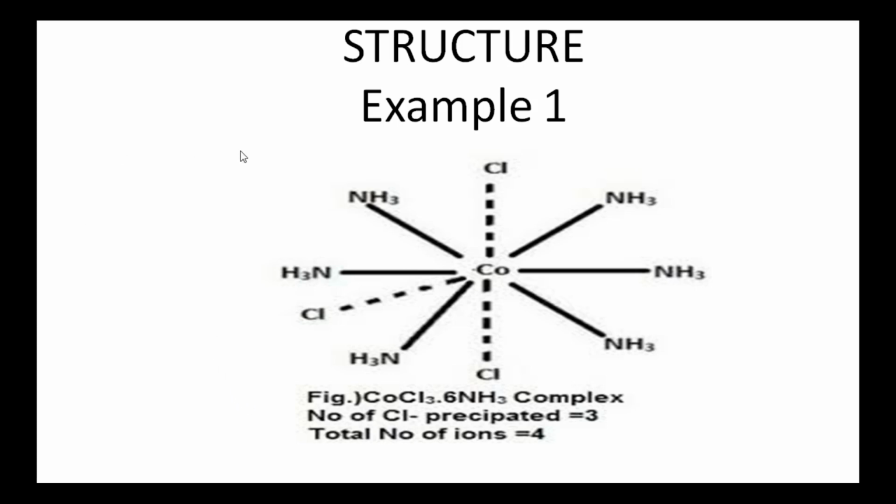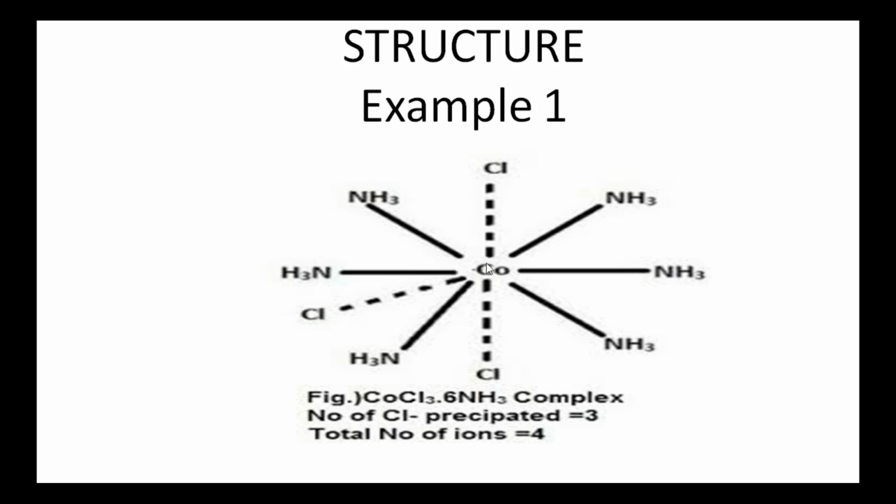Next, I am explaining the structure by taking different examples. First example is CoCl3·6NH3 molecule. CoCl3·6NH3 molecule contains 3 primary valencies, 6 secondary valencies. The 3 primary valencies are 3 chloride ions, 6 secondary valencies are 6 ammonia molecules.